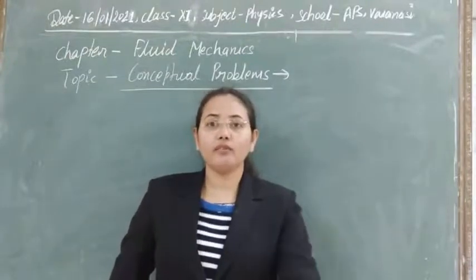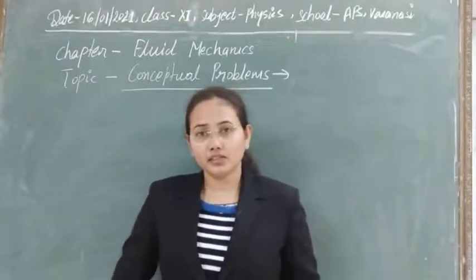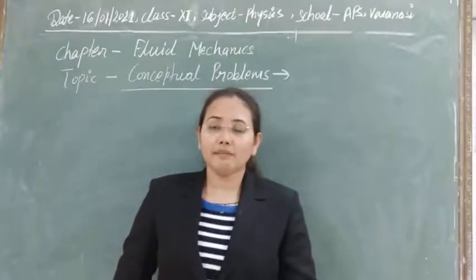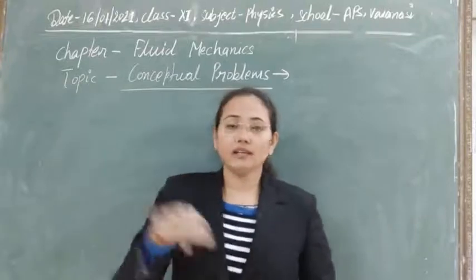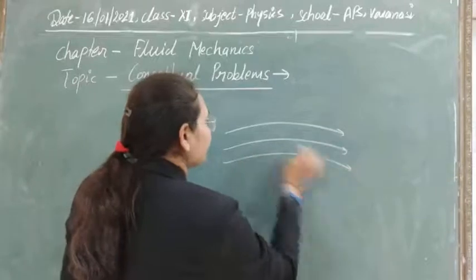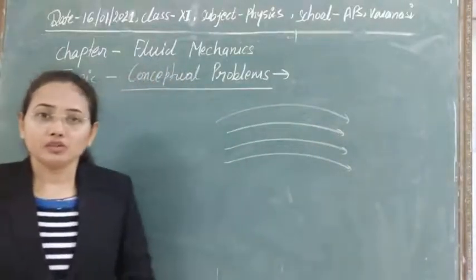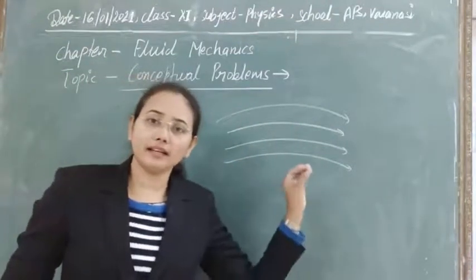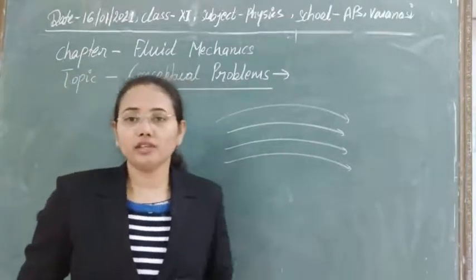You know that the flow of fluid is of three types: first is steady flow or streamlined flow, and the laminar flow. In streamlined flow, the liquid flows along lines that are parallel to each other. They are not intersecting each other, and this type of flow is known as steady flow or streamlined flow.